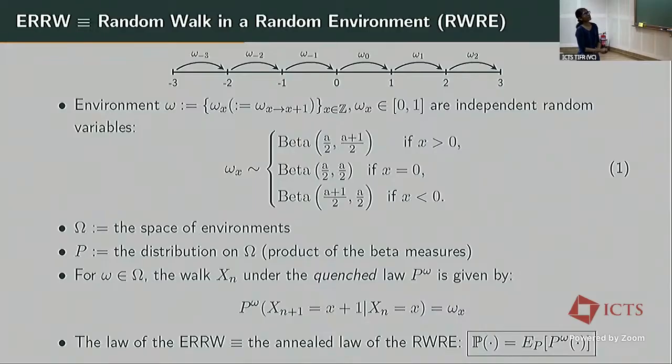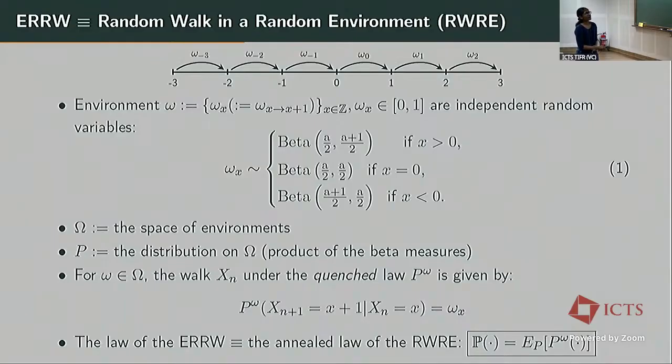For x greater than 0, it's going to be distributed as beta of (a/2, (a+1)/2). For x equal to 0, this is going to be beta (a/2, a/2). And for x less than 0, this is going to be beta ((a+1)/2, a/2). And I'll call uppercase Omega the space of environments, and I'll denote by P the distribution on the space of environments. Because these omega_x's are independent, this probability distribution is a product of these beta measures.